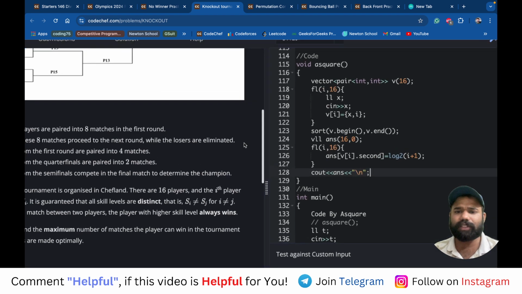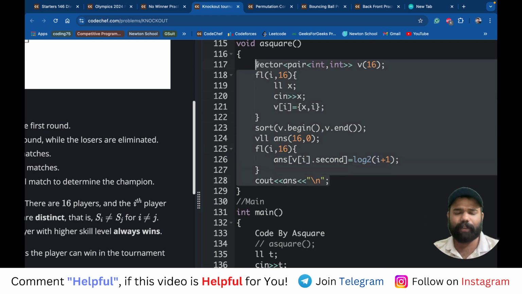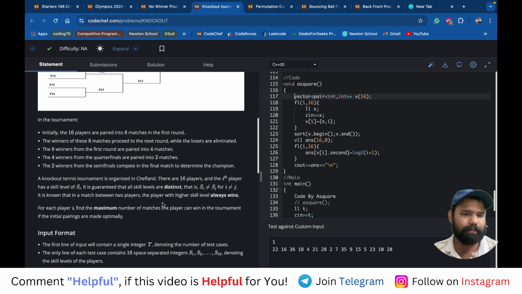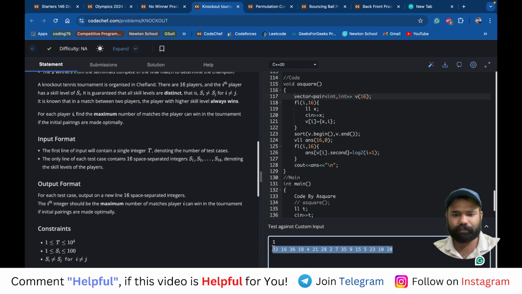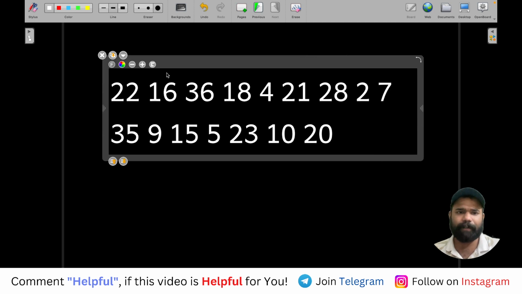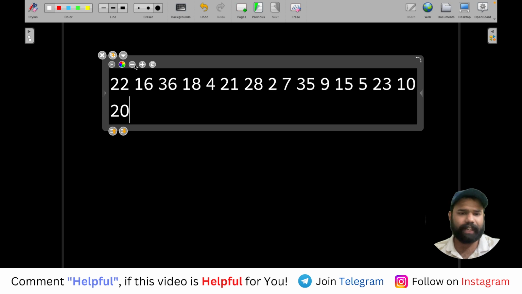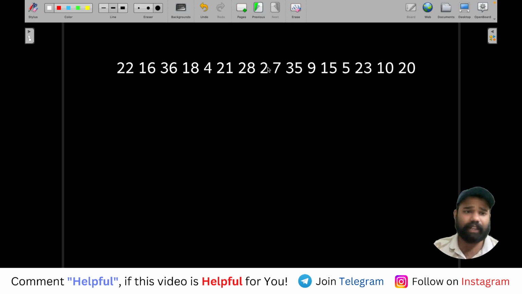So for this also, if you will see, the solution is very basic. It's a basic maths problem, but I will tell you how to do it. So basically guys, let me take the array. Means the skill of all the players, right? You have to focus on one thing here. The thing to notice here is that,